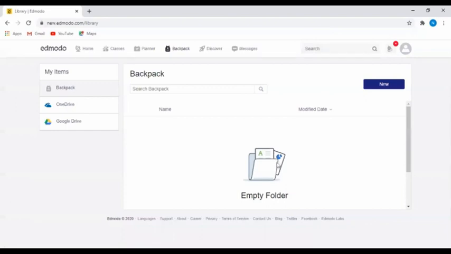Let's suppose you are working with your father's computer one day. You keep all the files over here by clicking on new and uploading the file. So if you work with your mother's computer or device the next day, you will not be worried that my files are on my father's computer. You can find all your work in the backpack over here.